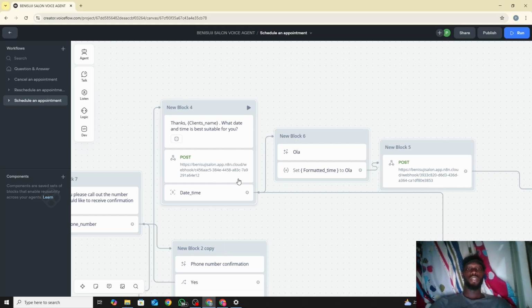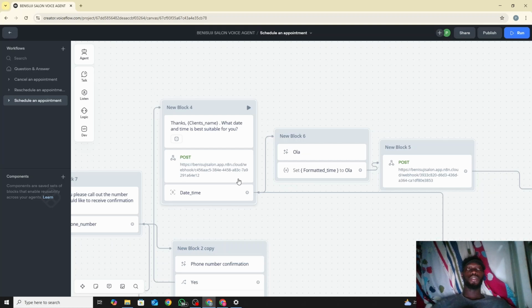So I had an issue in this side here. I was trying to get the current time to use, and based on Voiceflow, the current time enabled here was 2013. I tried so much to change the whole thing, use different prompts to let it know this is today's date, but it wasn't getting the prompt, so I had to use a different flow for it. I had to send a request to n8n to get the current time, then send the current time back to Voiceflow. When someone is scheduling an appointment, you need the current time to schedule the appointment.